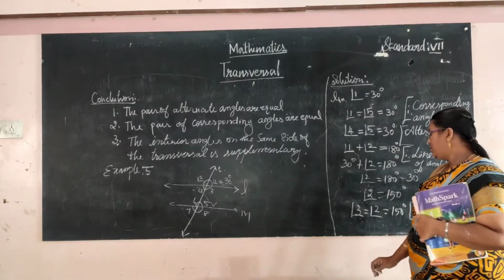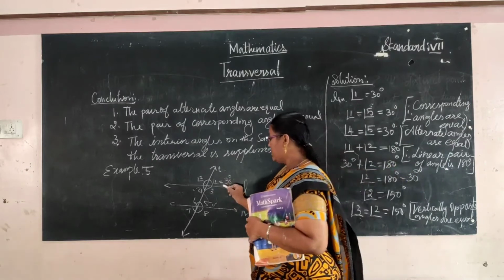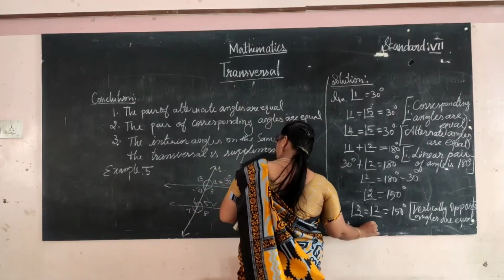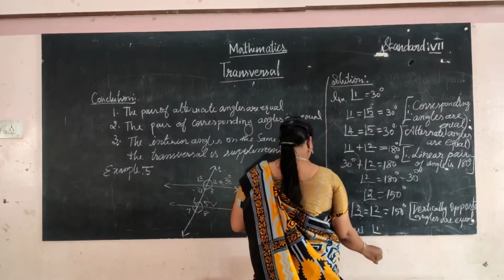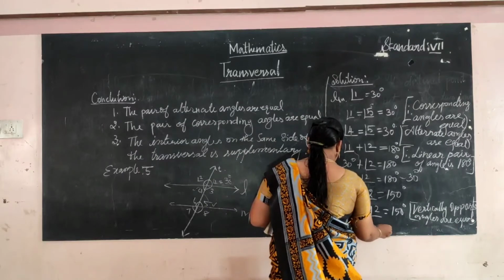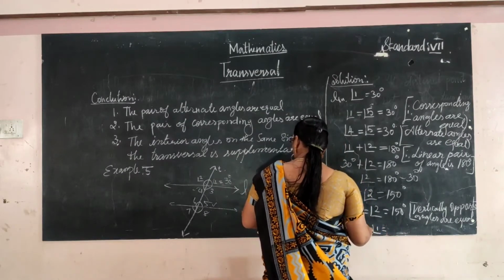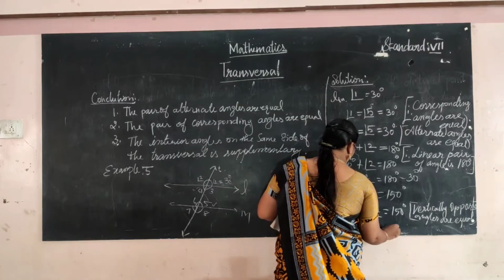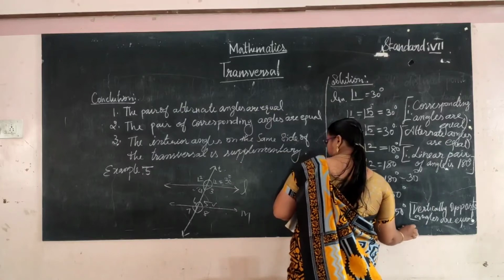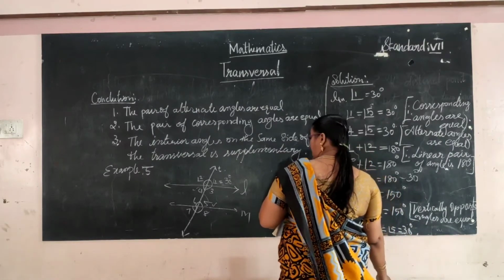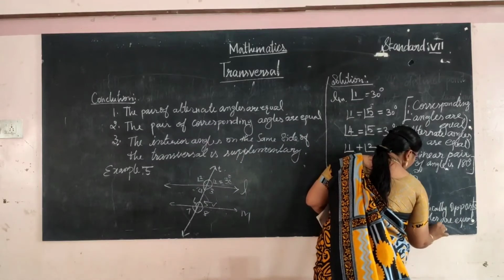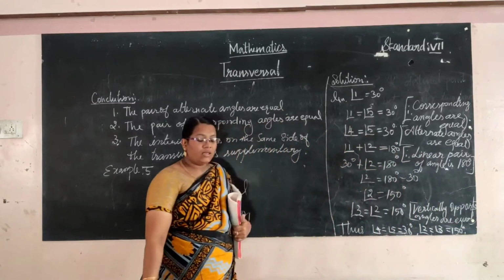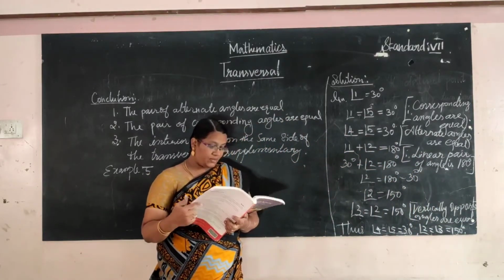Okay, that's it. Now we have found all the angles 2, 3, 4, 5. Thus angle 1 is given already, so need not write. And next one, angle 4, angle 5 is equal to 30 degree. And angle 2 is equal to angle 3 is equal to 150 degree. That's it. Okay. Now move to the next one, example 6.